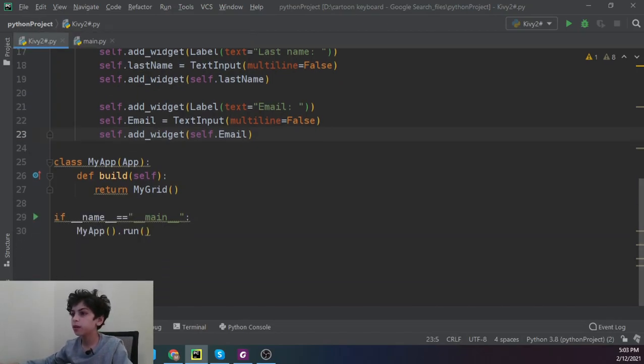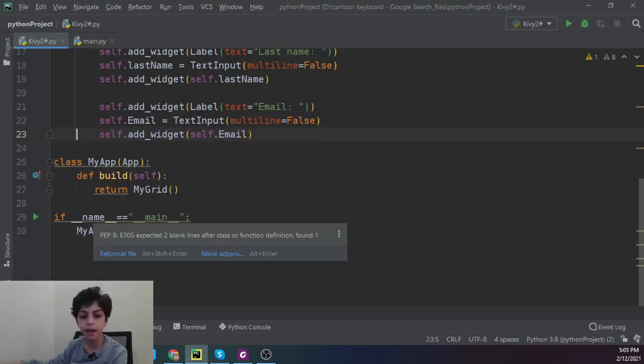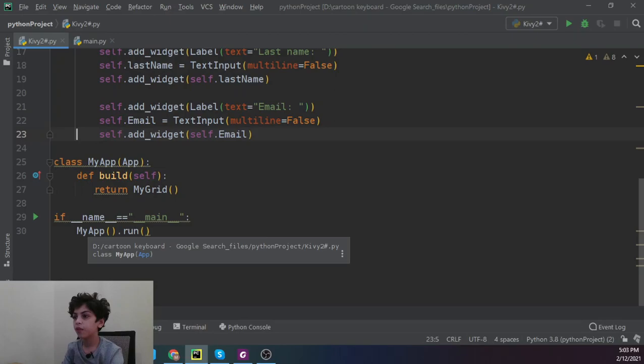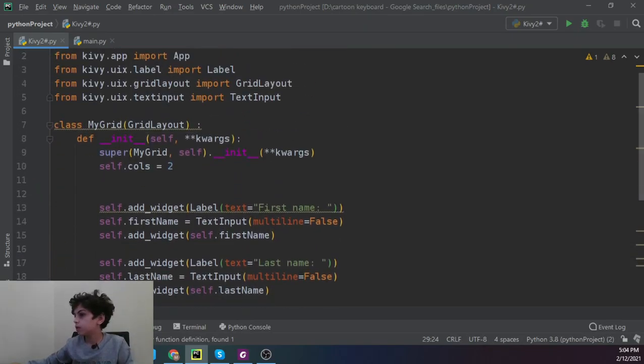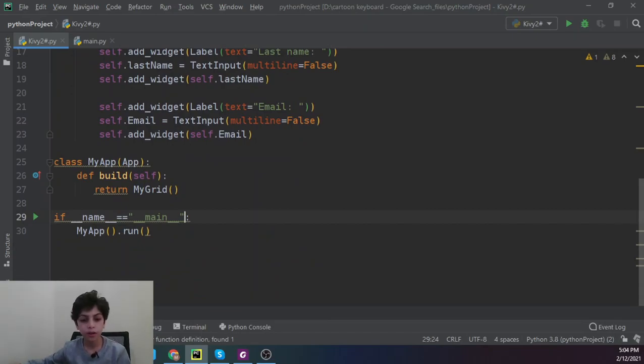So yeah, after doing that, we're going to say class MyApp, define build(self), then return MyGrid, and then just the way to run it: if __name__ == "__main__", then MyApp().run(). So this is going to tell the computer to run it.